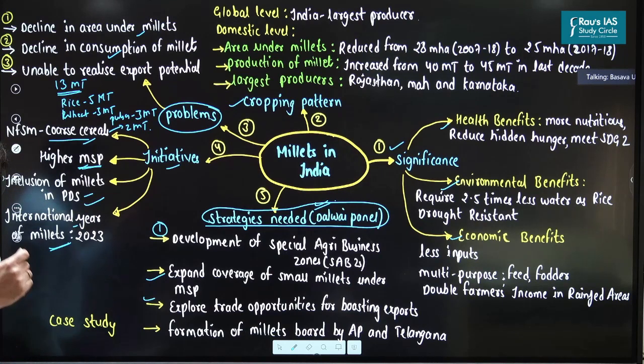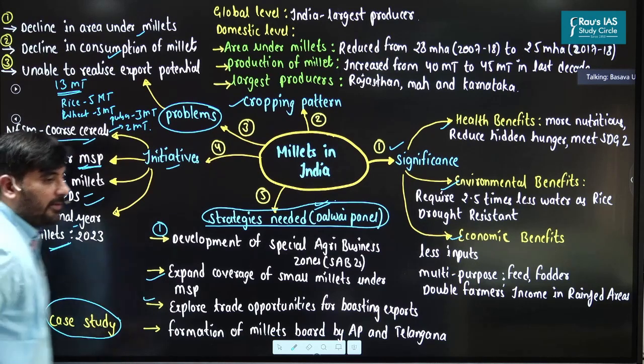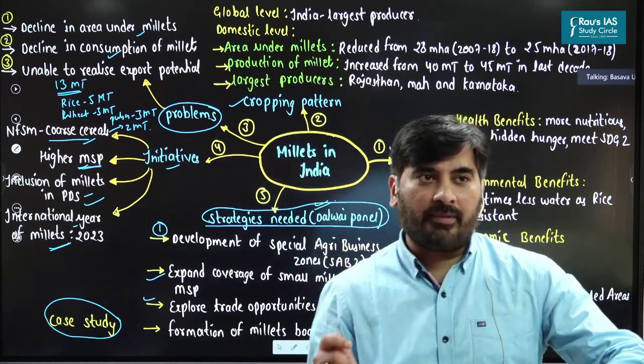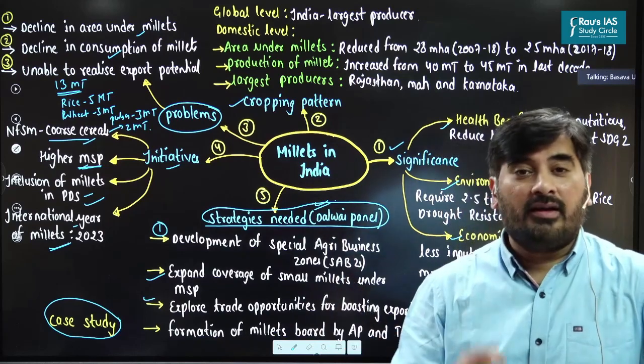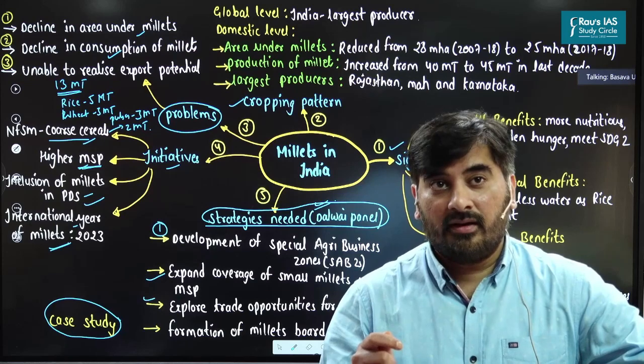And if you're writing an answer in the UPSC mains examination, please don't forget to include this particular case study. Recently, it was reported in the Business Line newspaper that Andhra Pradesh as well as Telangana have set up the Millets Board in their states.